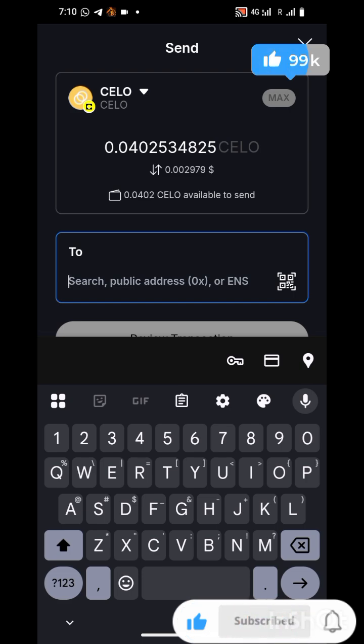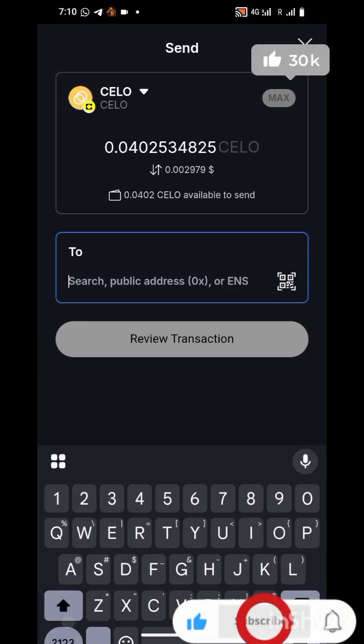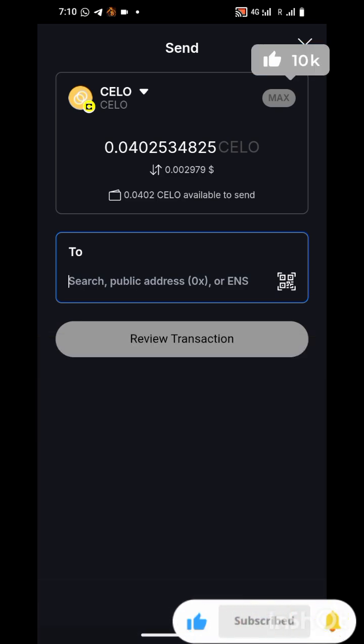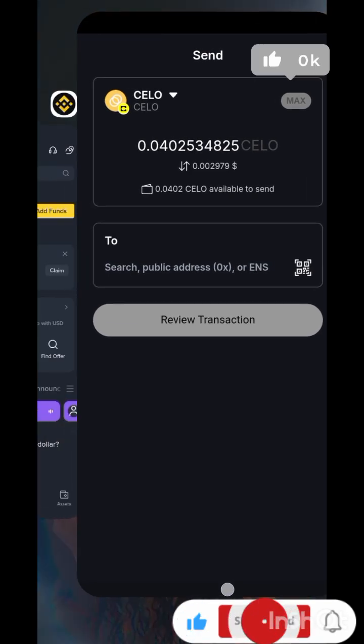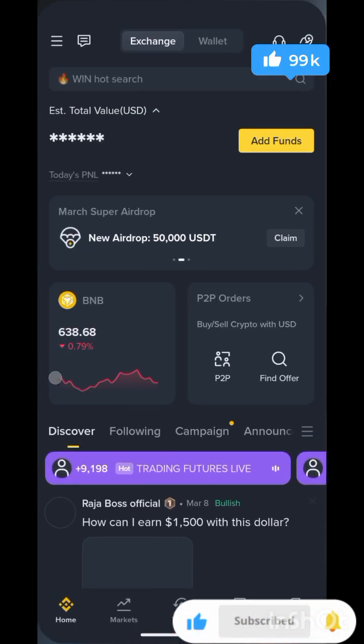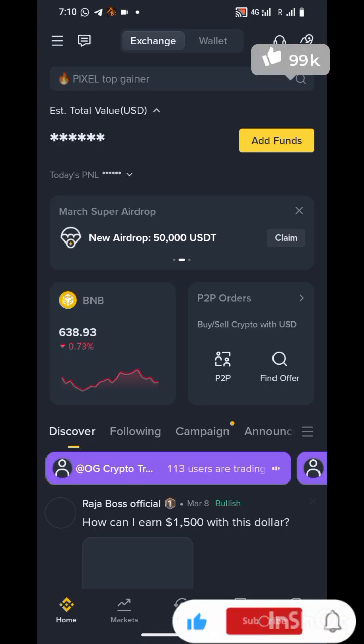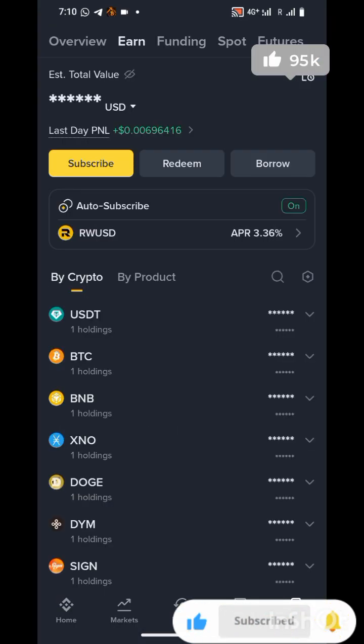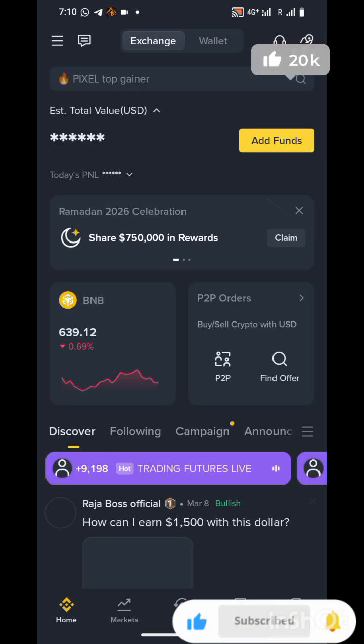So how do you get your address? I'll be making use of Binance for this tutorial because that's the crypto wallet I normally use for withdrawals. So now let's go to Binance to copy our address. So this is my Binance. Now I'll click on assets, or you stay home, any one of your choice.